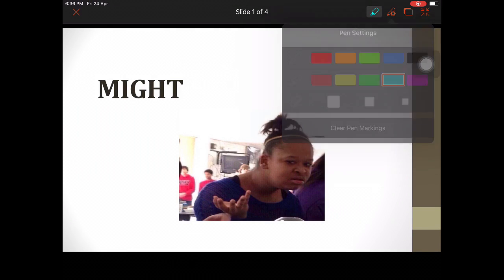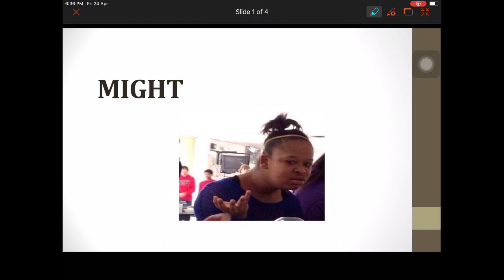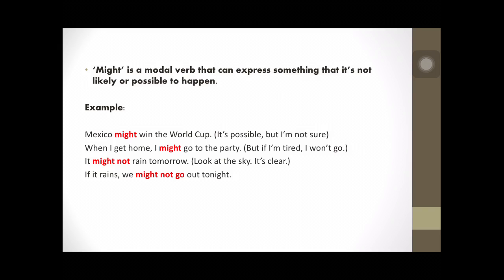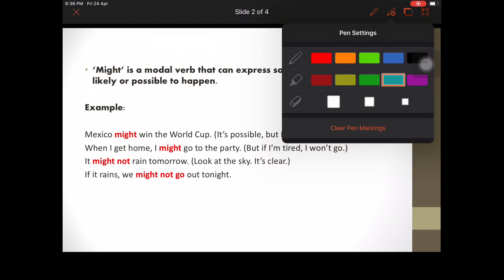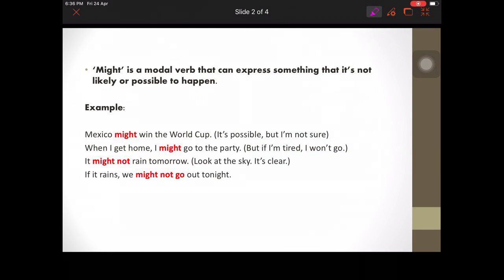Believe it or not, might is gonna be used in the first conditional. This will be like some replacement of will, but with a specific meaning, okay? So let's check. First of all, might is a modal verb that we use in the English language when you want to express something that is not likely to happen or possible to happen.